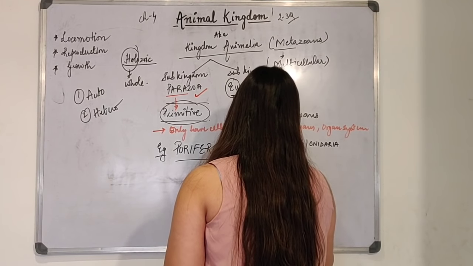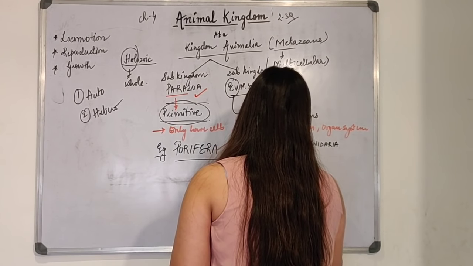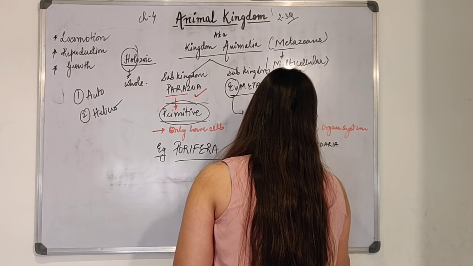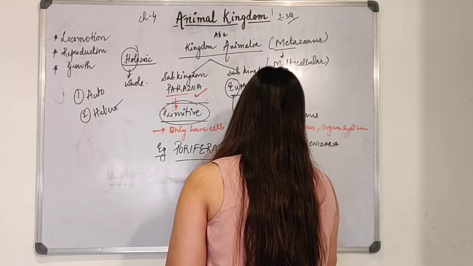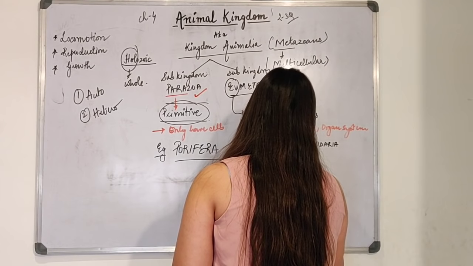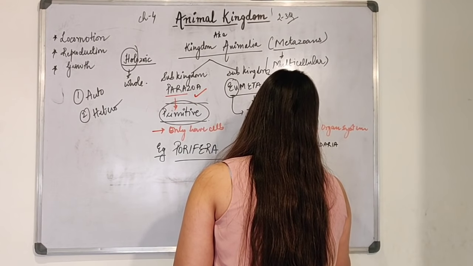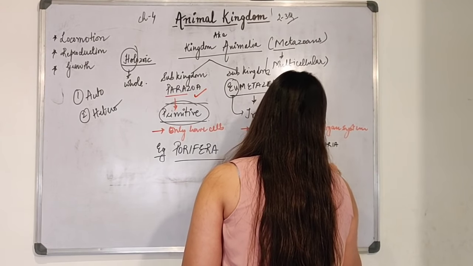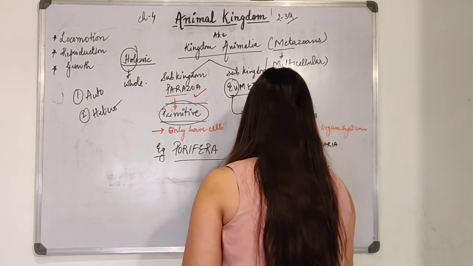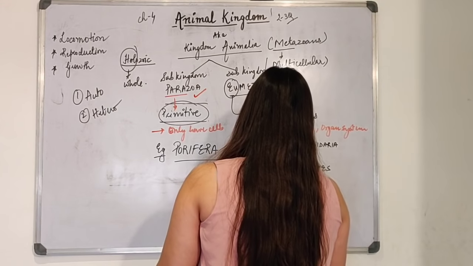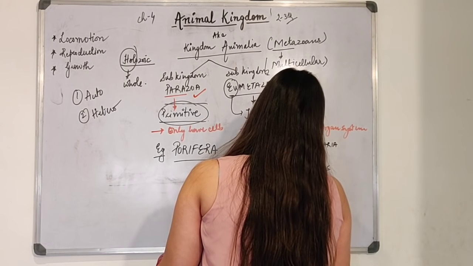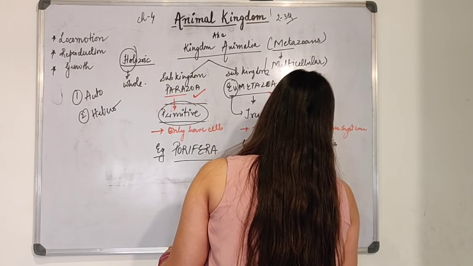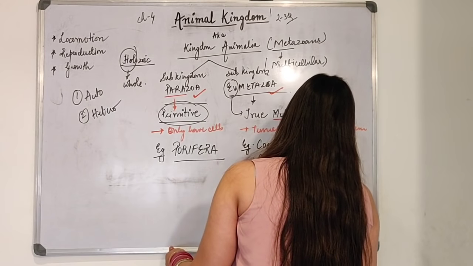Then third one is Platyhelminths. Then fourth one is Nematoda, also called Aschelminths.